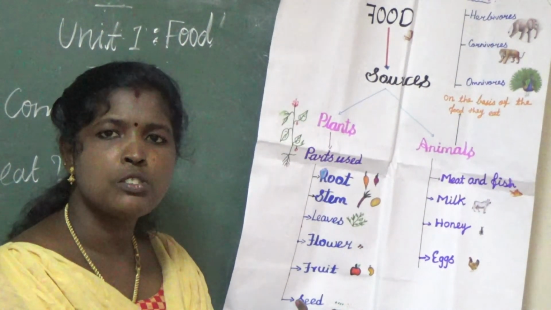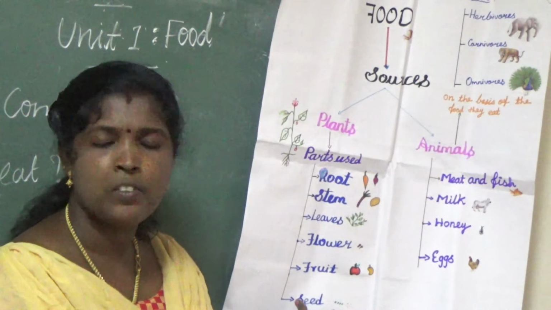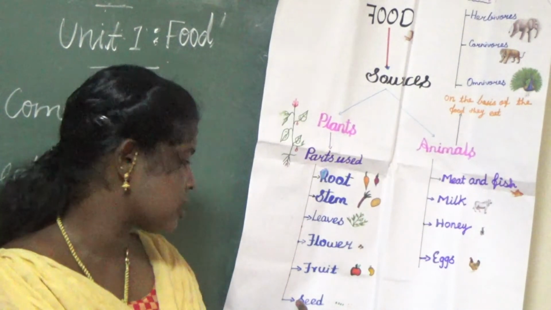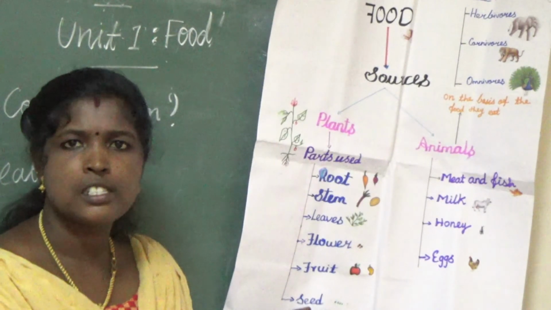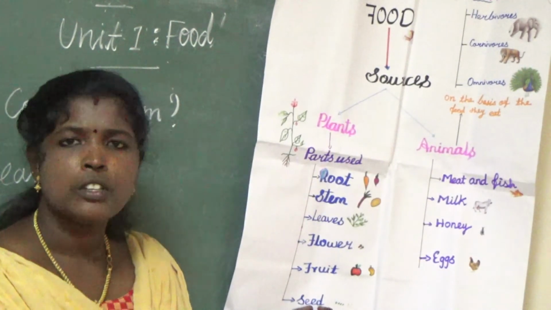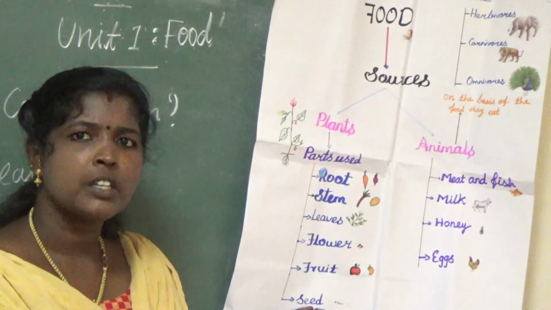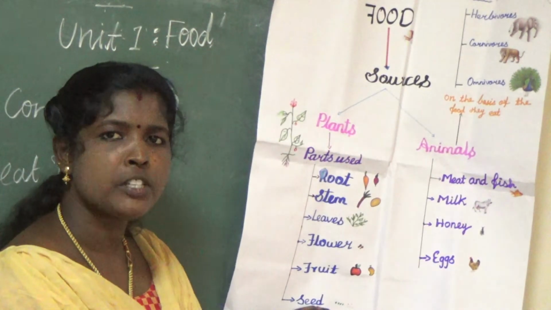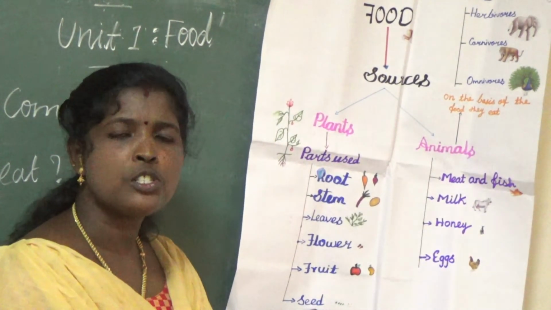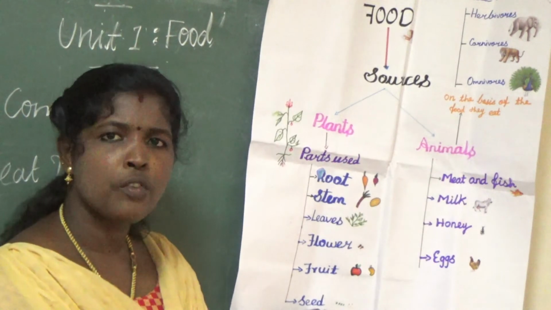Wheat flour is used to make chapatis and rotis. Then spice seeds. Names of spice seeds: cinnamon, cardamom, black pepper. These are some of the spice seeds. They are used to give flavor to our food.